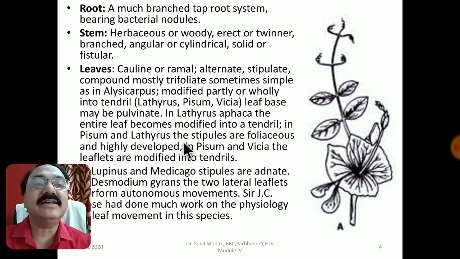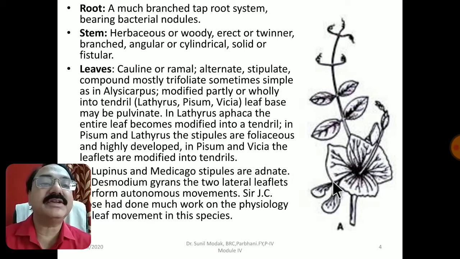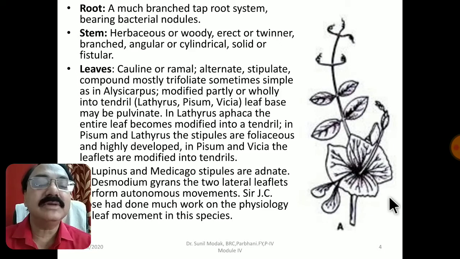In Pisum and Lathyrus, the stipules are foliaceous and highly developed. In Pisum and Vicia, the leaflets are modified into tendrils. So these are the different types of modifications seen in this family. This is the most important characteristic feature of this family, so the leaves in vegetative characters are very important to study and understand.